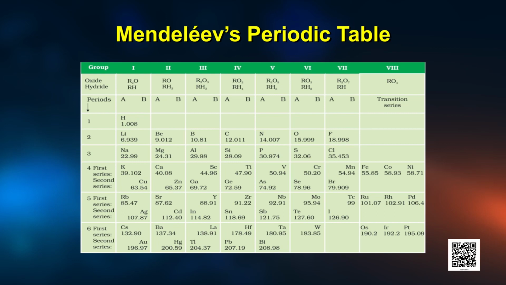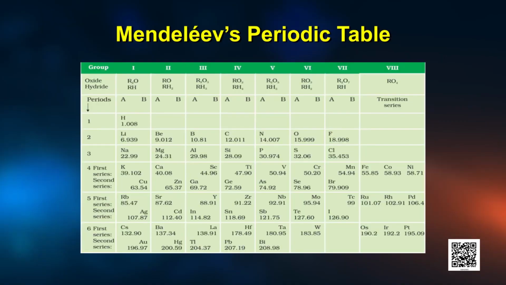The arrangement of elements he proposed is called Mendeleev's periodic table, and it was published in a German journal in 1872. As you can see, for group 1, the oxide formula is R2O and hydride is RH.